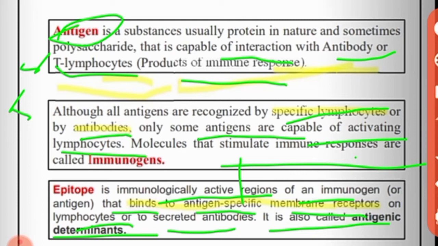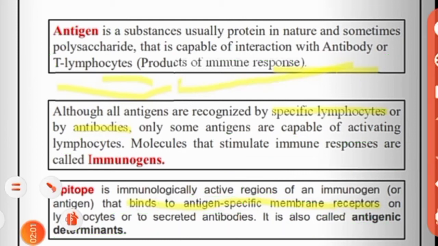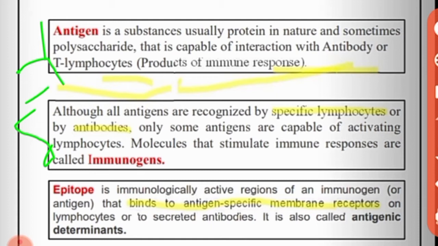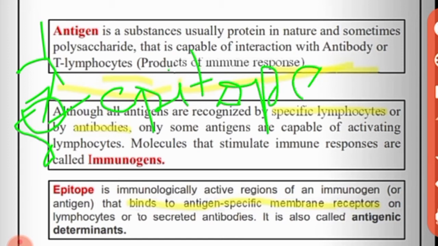Suppose this is an antigen and this is an antibody. The antibody interacts at this place, and this area where the antibody interacts is called the epitope. Understand? This area is called the epitope.